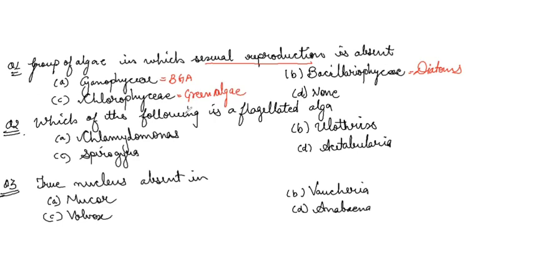Green algae and diatoms are eukaryotic organisms, and all eukaryotic organisms, whether protista, fungi, plantae or animalia, have sexual reproduction. But blue-green algae is a prokaryote which will not have true sexual reproduction. So it will be the answer.